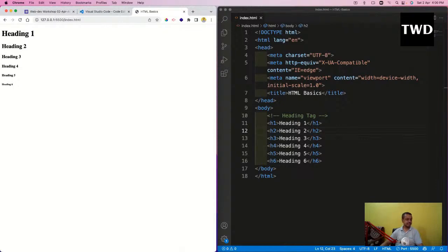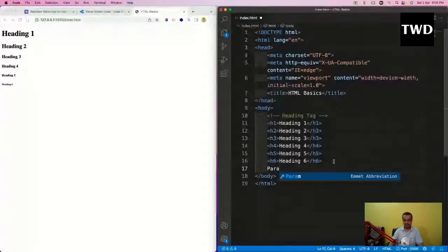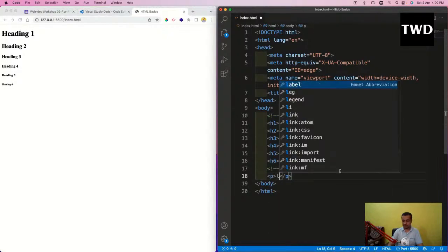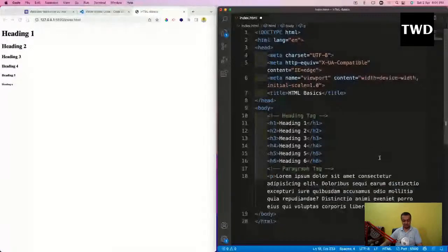So this heading is there. After that, we are going to look into the paragraph tag. I'll come to paragraph tag. I'm going to do p, and then let us do lorem only this time, lorem, and enter, and save it.